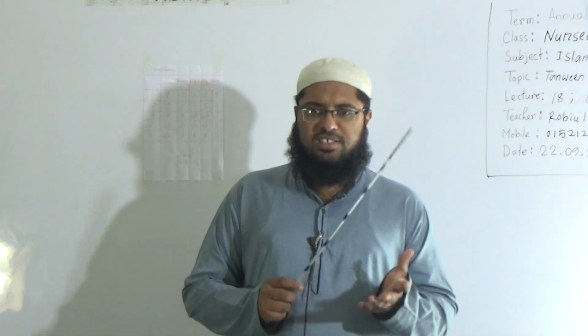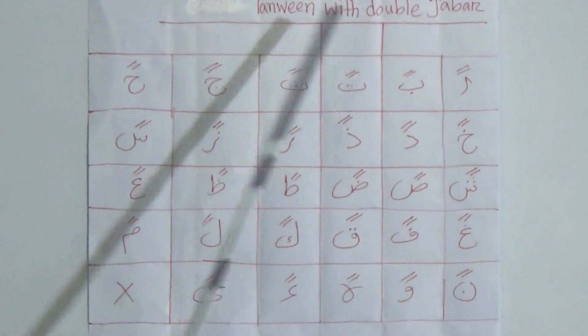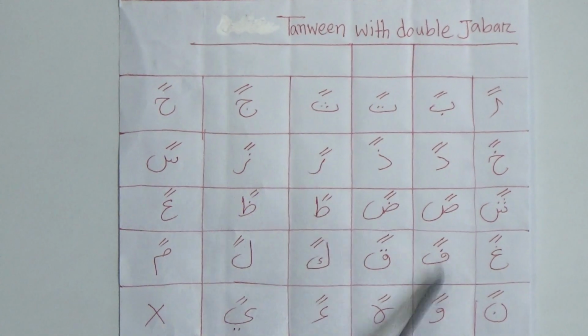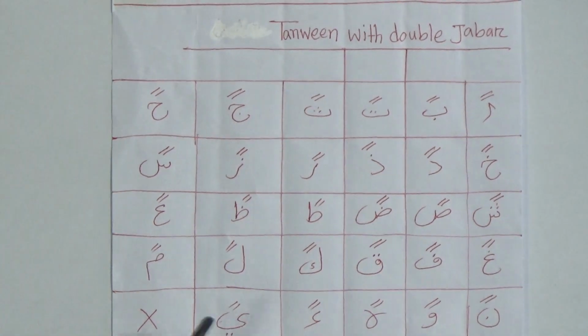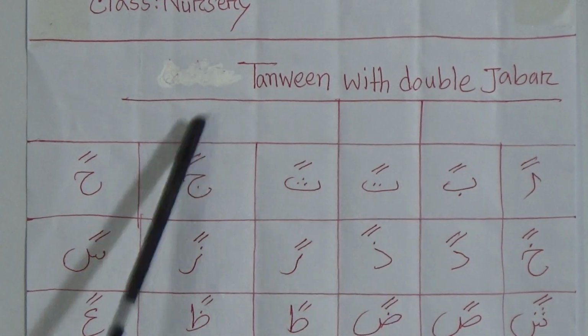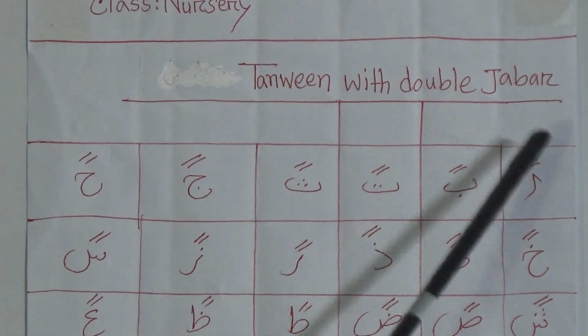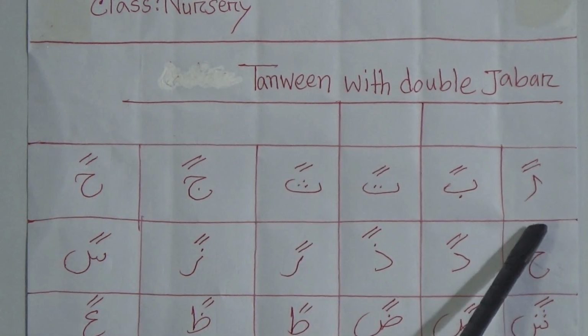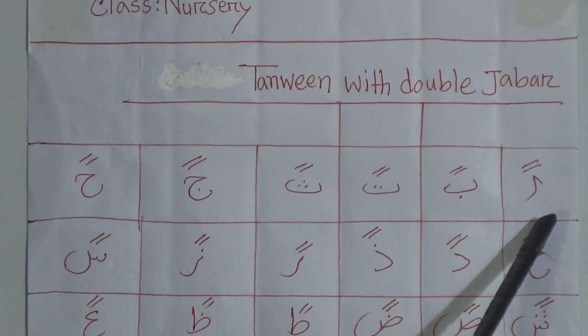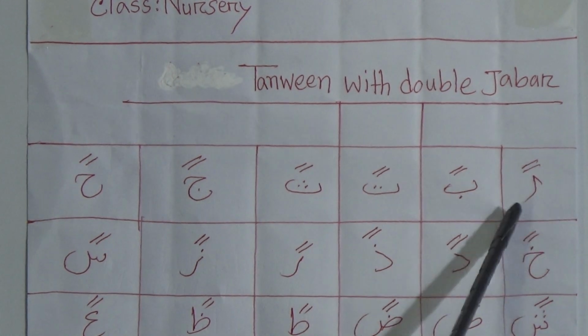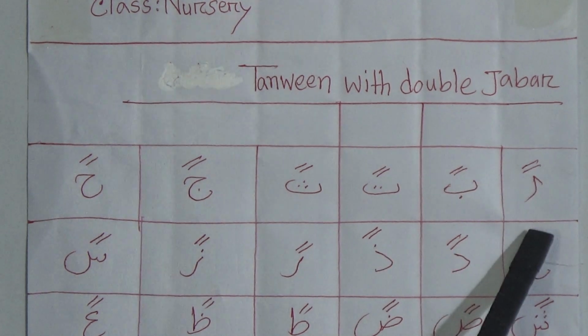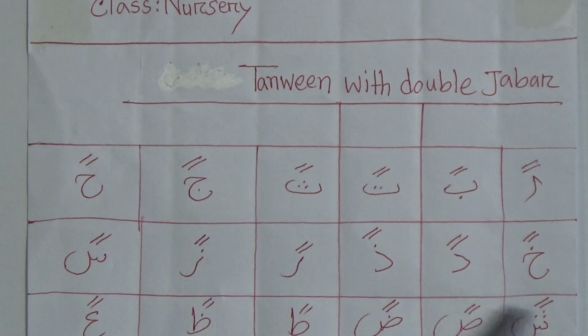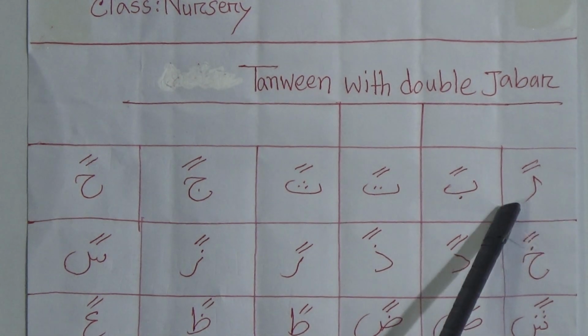So my dear students, let's start. At first look at the board. We have already learned Tanween with double Jabar, Arabic alphabet Tanween with double Jabar from Alif to Ya. Today is our revised class, and now we will again learn Tanween with double Jabar from Alif to Ya. Here I have written 29 Arabic alphabets or letters with Tanween, that means with double Jabar. You know that double Jabar, double Jer and double Pesh are called Tanween.